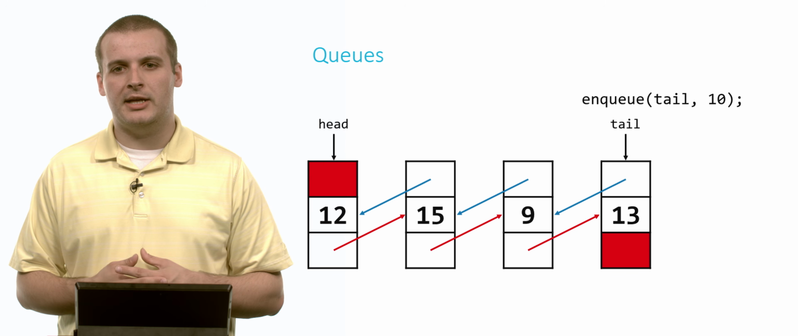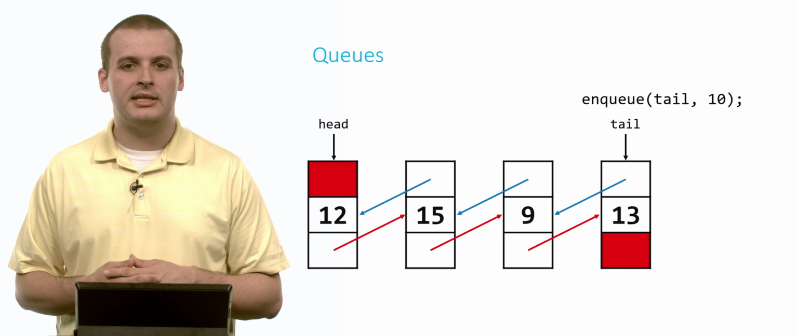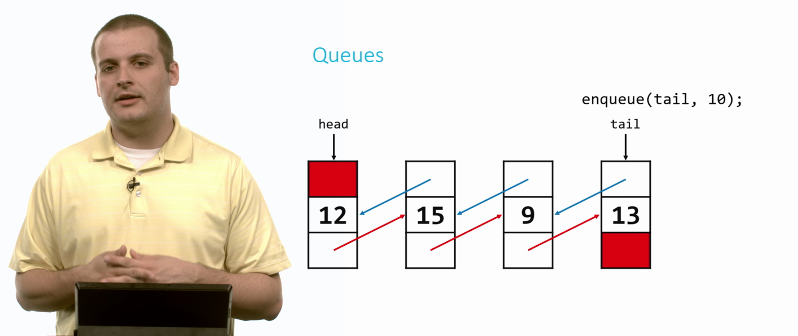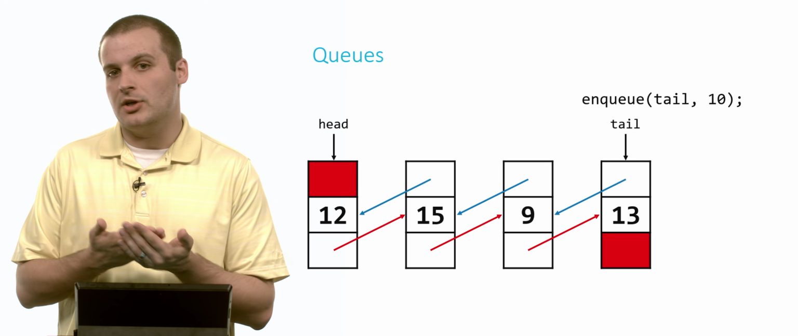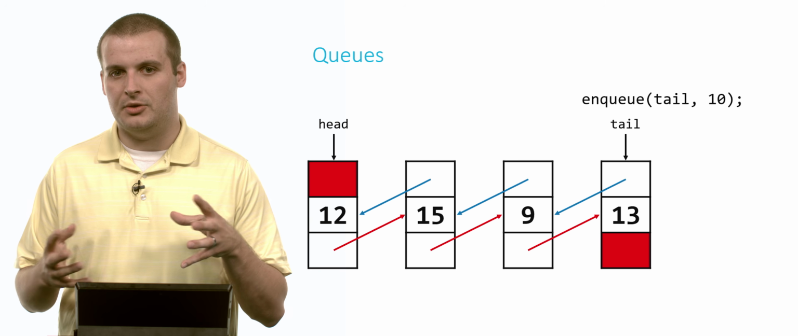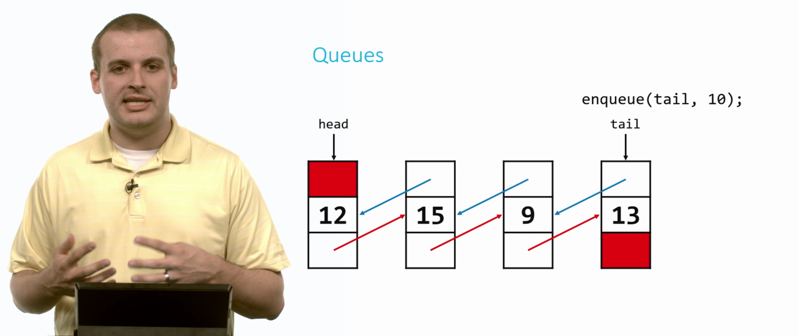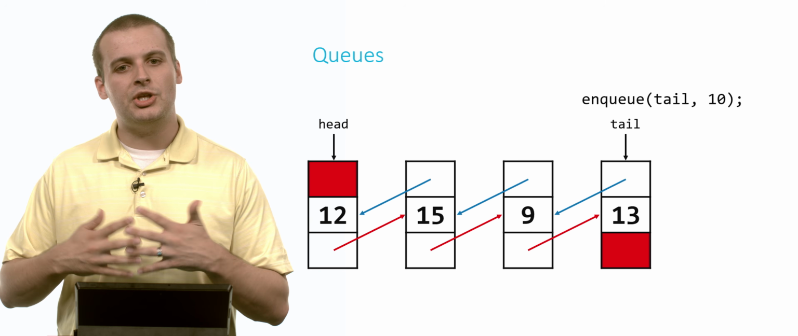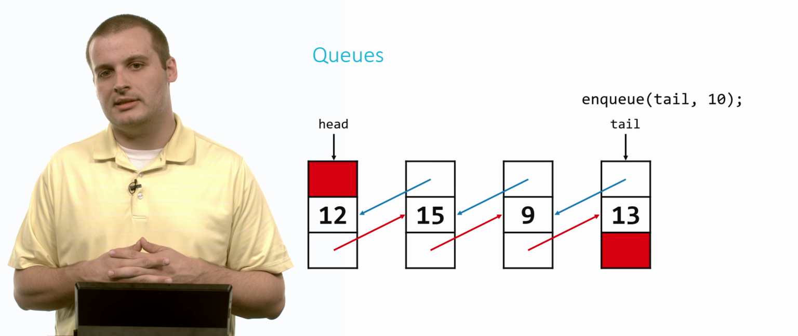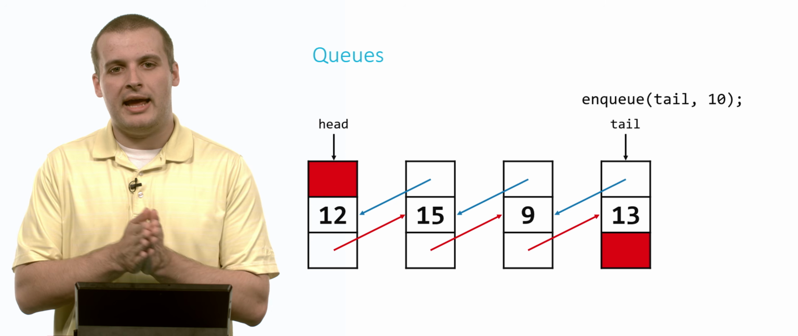Here's what this might look like. We want to add the element 10 to the end of this queue. So the oldest element here is represented by head. That's the first thing we put into this hypothetical queue here. And tail, 13, is the most recently added element. And so if we want to enqueue 10 into this queue, we want to put it after 13.